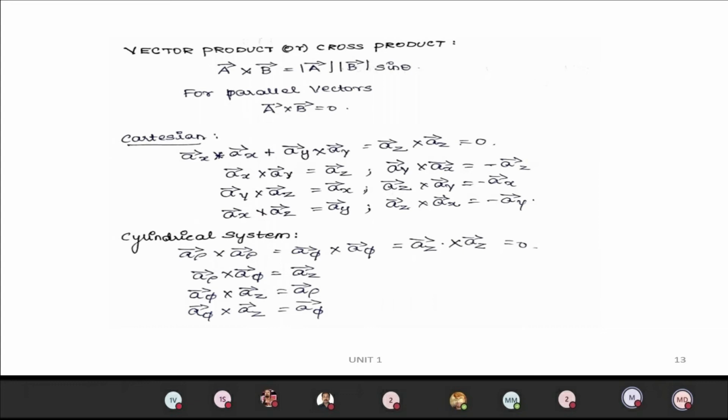Similarly, in the cylindrical system there are three coordinates rho, phi and z. If you take the cross product of rho phi, you will get z. The cross product of phi z gives rho.